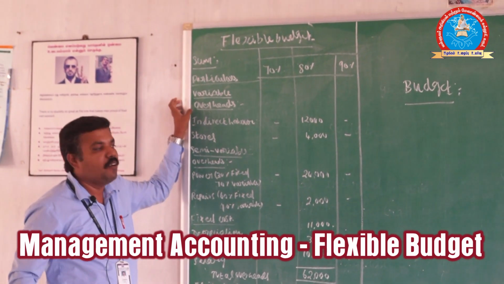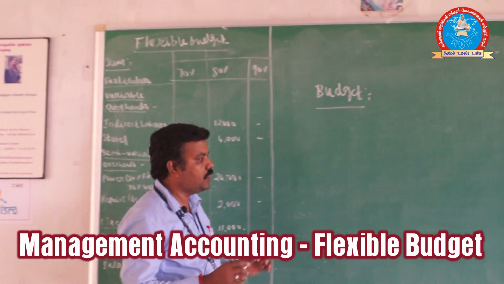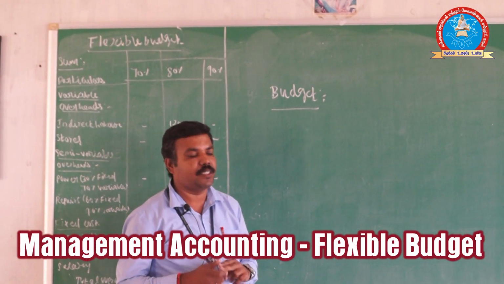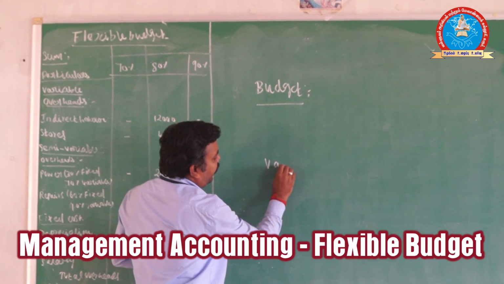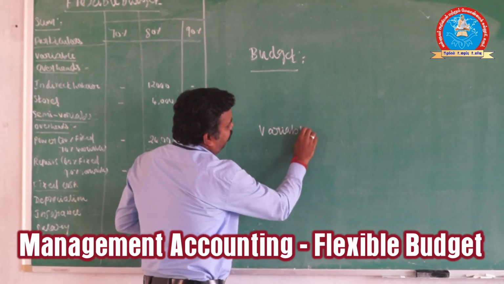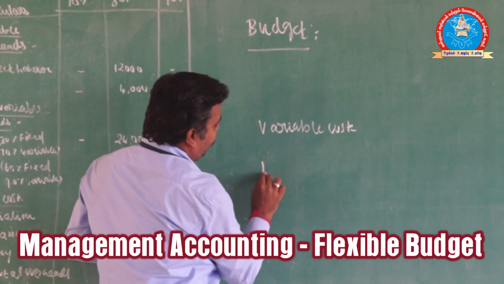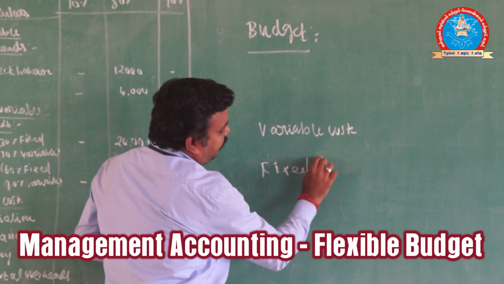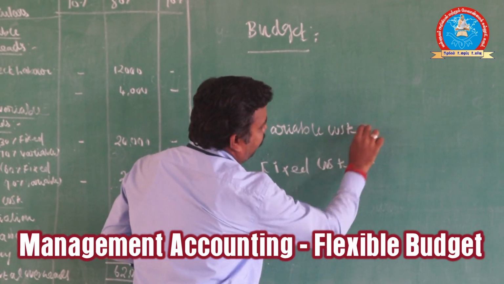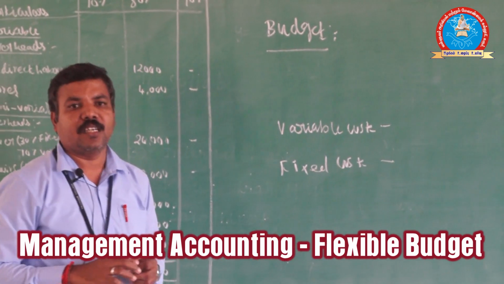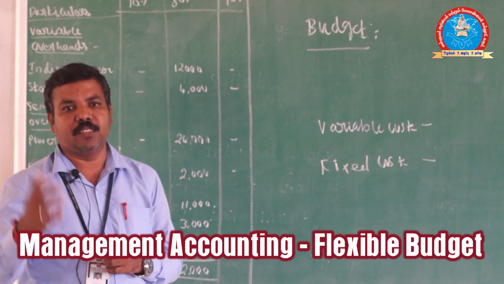In a flexible budget, we have to consider two very important things: variable cost and fixed cost. Variable cost means changeable.